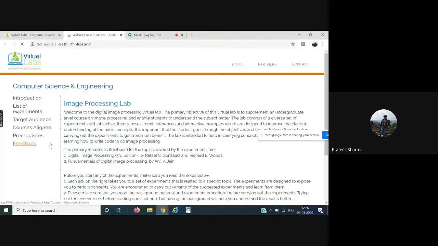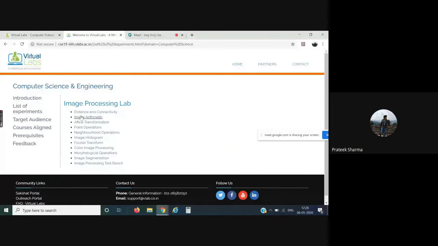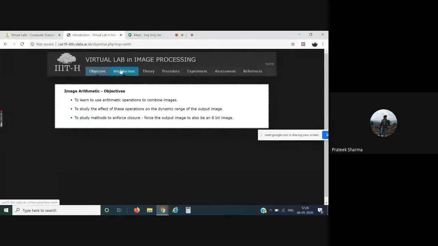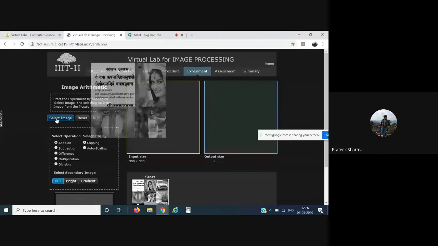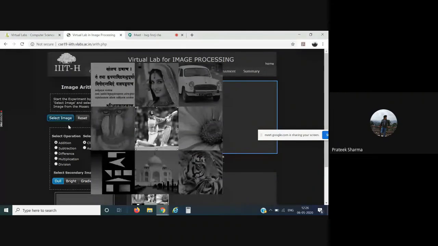I have the list of experiments. Say let us go with image arithmetic: objective, introduction, theory, procedure, everything. Directly come to the experiment part. Please remember Adobe Flash Player and Java plugins must be enabled in your system. Now the very first step, select image. I click on that. I have a mosaic with me. Say I'll select the image of the actress Katrina Kaif.